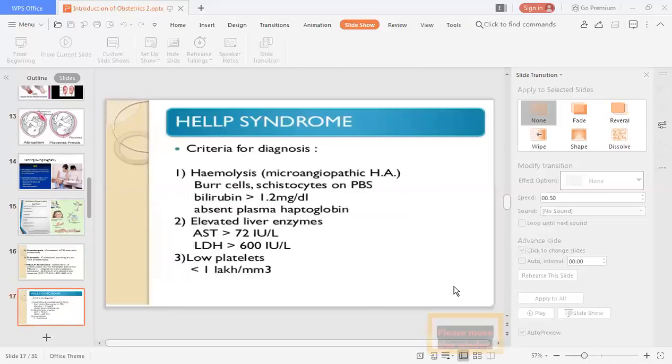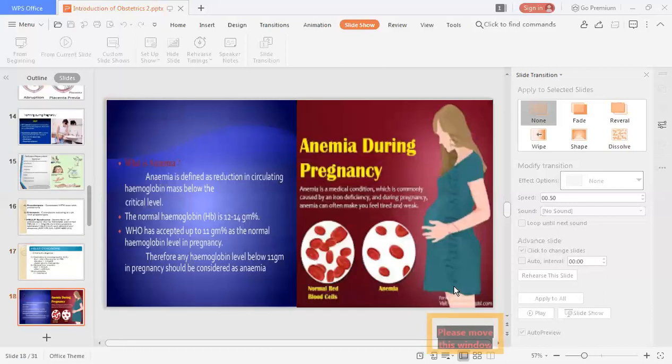And what is the criteria for diagnosis of HELLP syndrome? Basically hemolysis, that is microangiopathy, with schistocytes on PBS, bilirubin more than 1.2 mg per dl, or absent plasma haptoglobin, and elevated liver enzymes, that is AST and LDH, and low platelet count. If this is present, then it is called HELLP syndrome, which is related to pregnancy-induced hypertension. And then sometimes there will be a general problem like anemia during pregnancy.